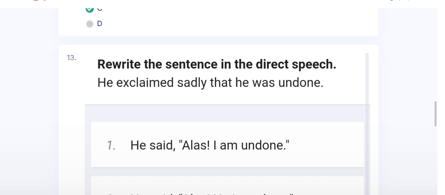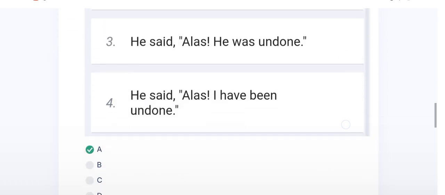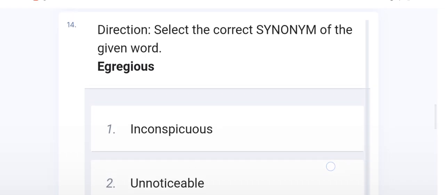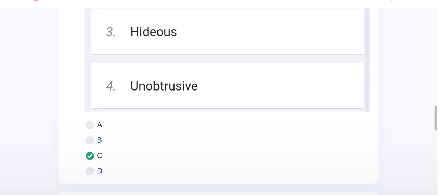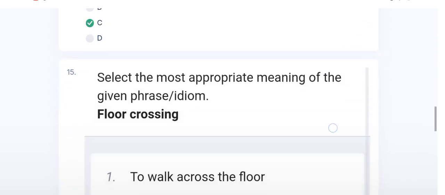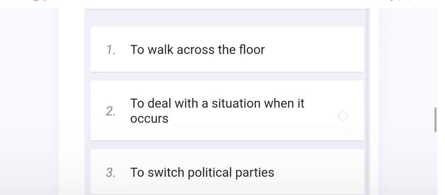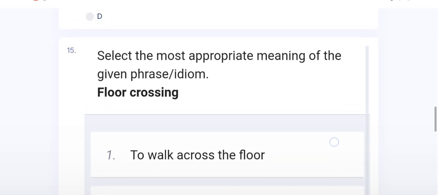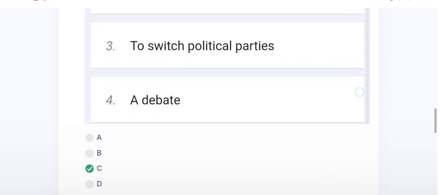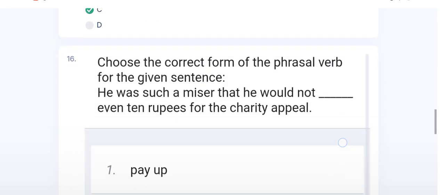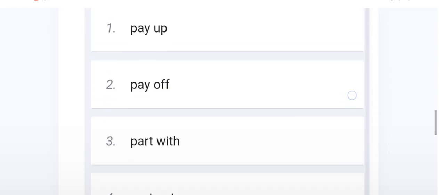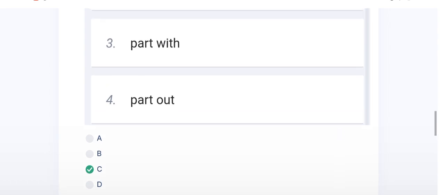And 12 number question has the right option C. 13 number question has the right option A. 14 number question asks the synonyms, and the best synonym of the 14 number question is C. And 15 number question has the right option, that is C. And the next 16 number question, this is also fill in the blanks, the right option is C, part with.